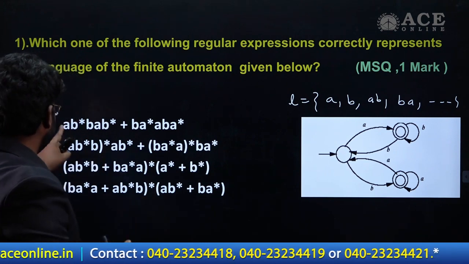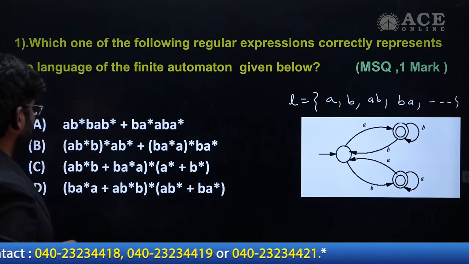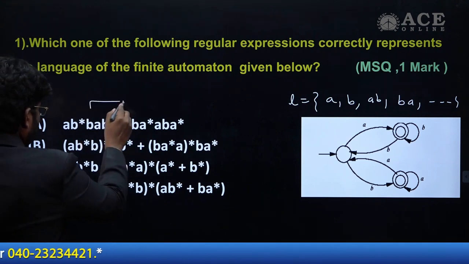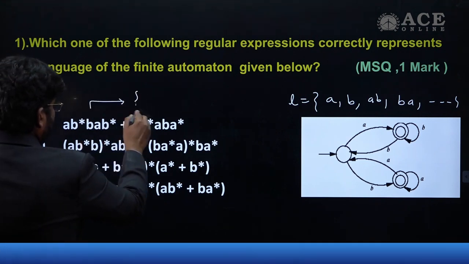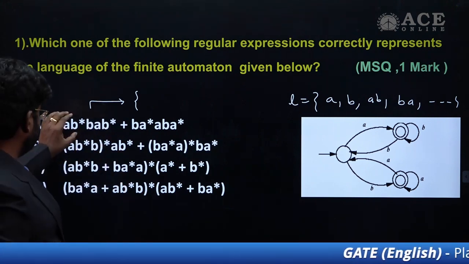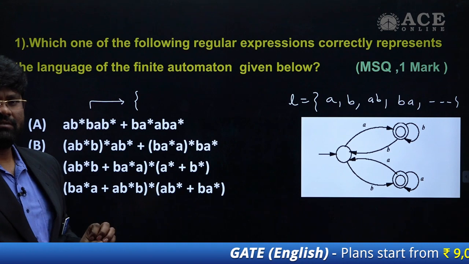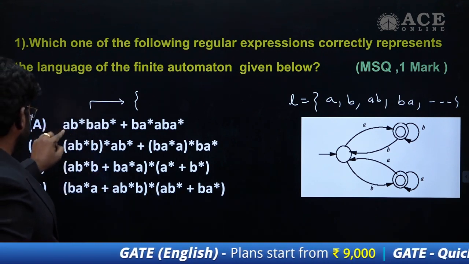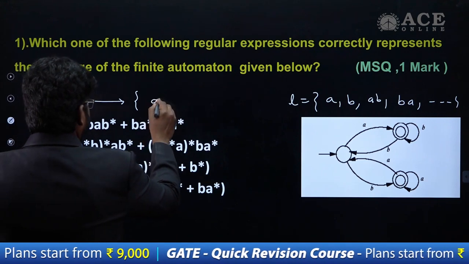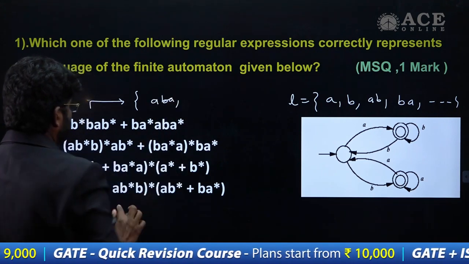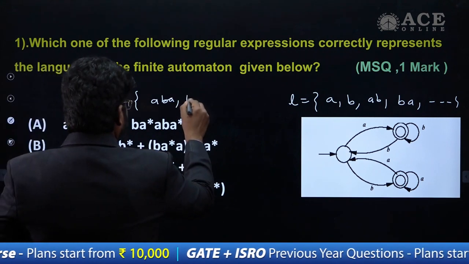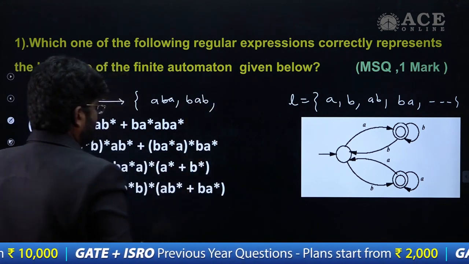Now I am getting into these options. How am I going to eliminate? You just look here. If we look at this option, what can you understand? I should select always either this portion or this portion. The very first string here is ABA, or else you have BAB as another string.